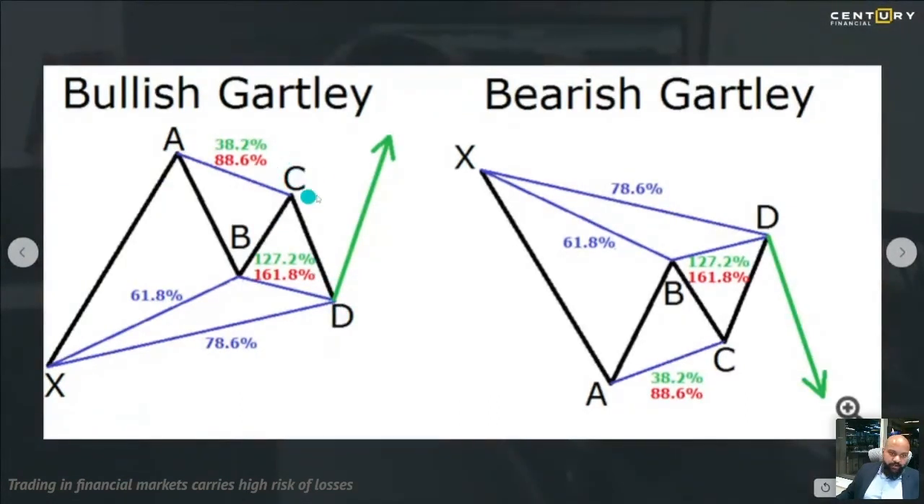Now again, a lot of people do not take a trade at C, they wait for D to complete. Once X, A, B, C, and D have been completed is when it becomes a very high probable trade, and people take a trade at point D, keep a stop loss below point X, and buy it for it to reach at least A or 61.8 of this entire drop.